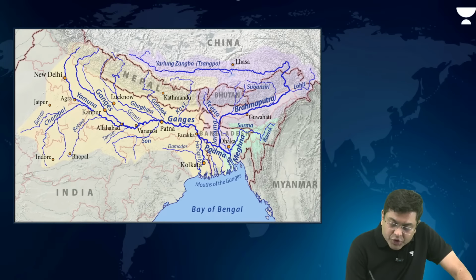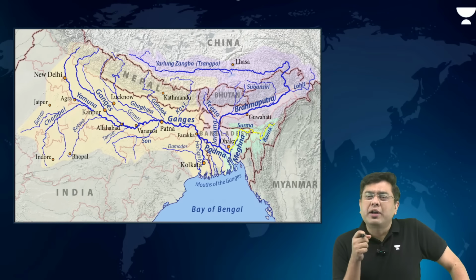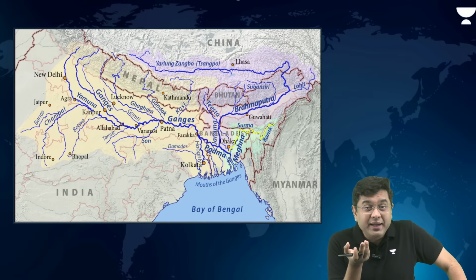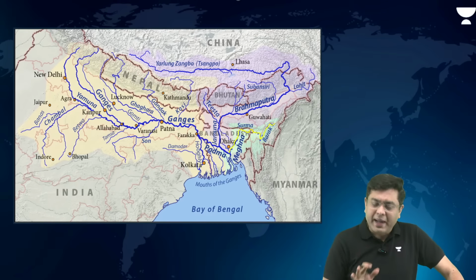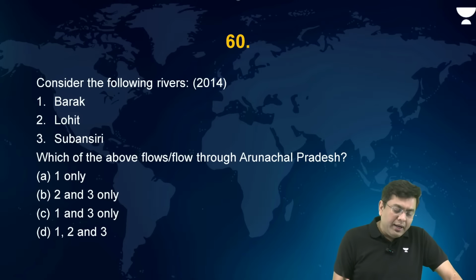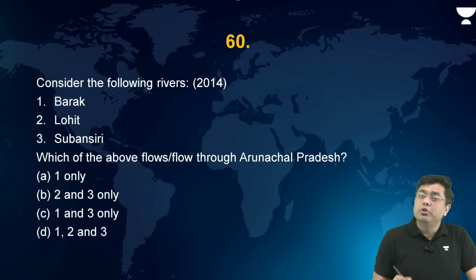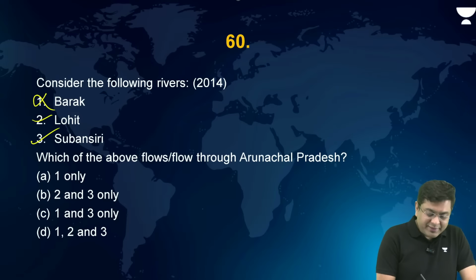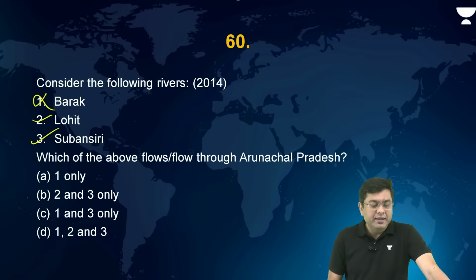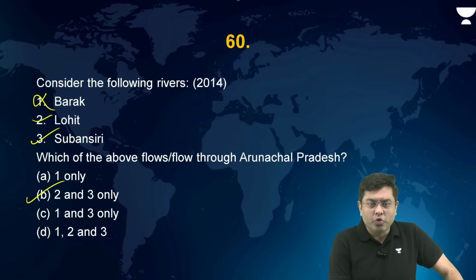Barak is the one which drains like this. Very known and notorious for cloudburst, flooding, and also massive landslides which occur across the banks of Barak. So here, Barak does not drain through Arunachal, but Lohit and Subansiri, they will. So the answer in this case will be B, that is 2 and 3 only.